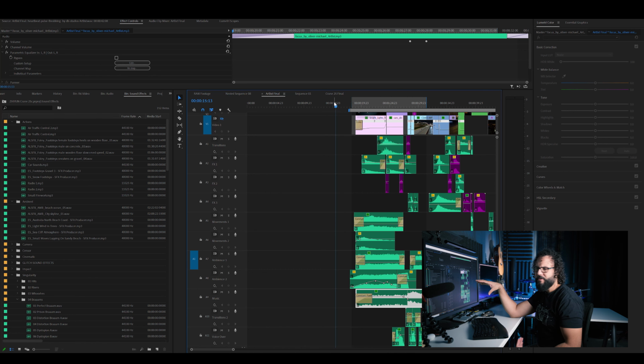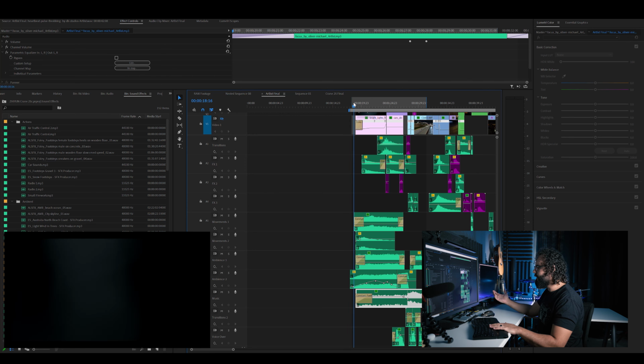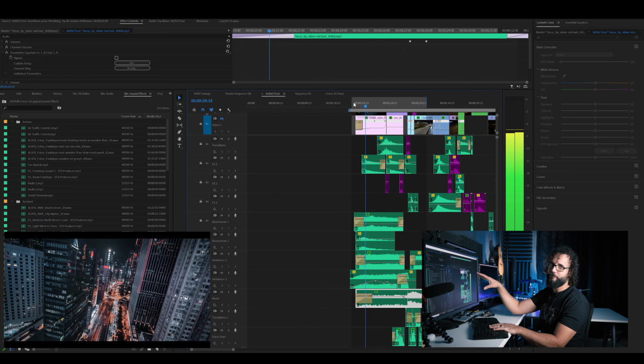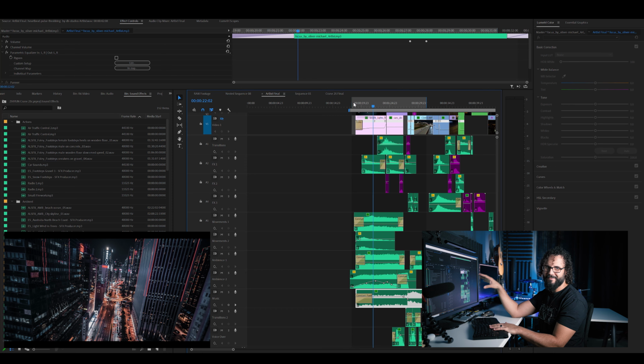All right, so let's play through this and show you some of the ways that I'm stacking these 5 different elements to bring the music out, and then we'll take a look at that effect to really raise things up to the next level. So first of all, I'm starting things out, and this first shot right here, obviously I didn't shoot this in South Florida.